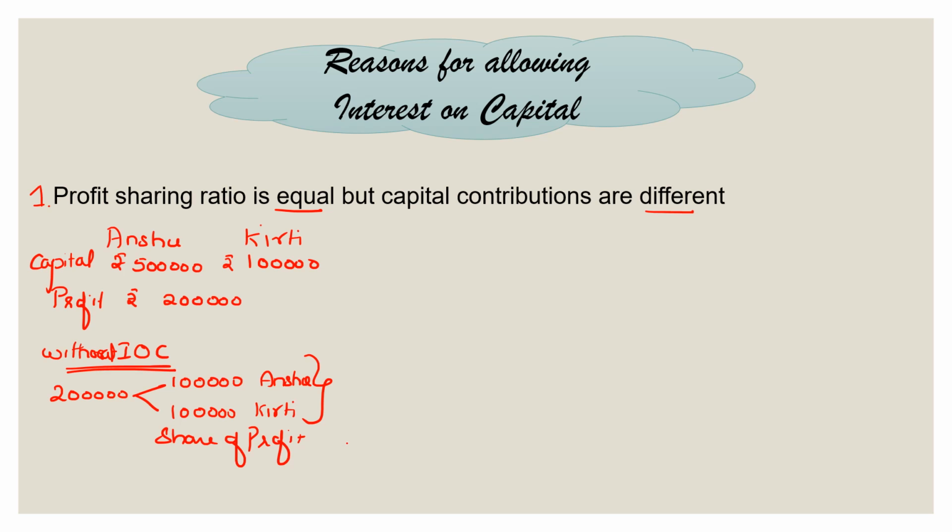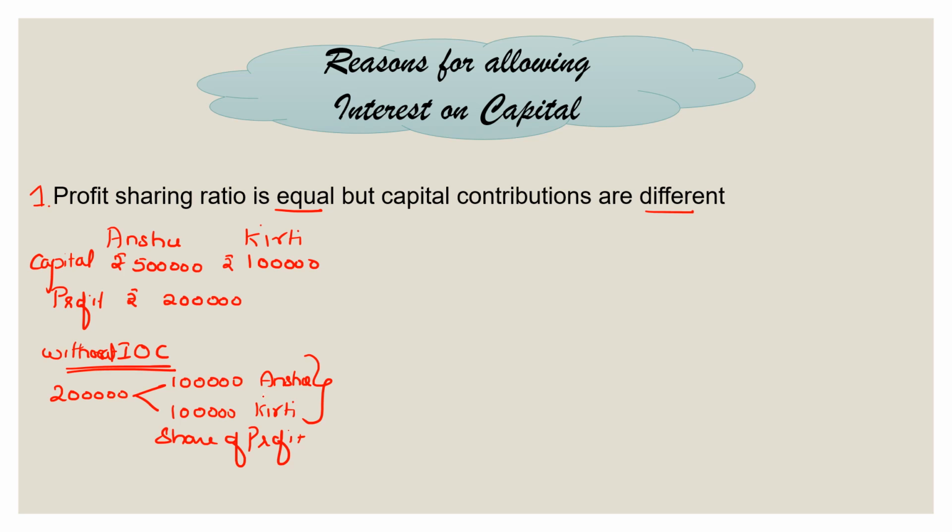But on the face of it, when you look at it, you find that the capital contributions are different. Anshu has brought in 5 lakh rupees, almost 5 times the capital contributed by Kirti. But Anshu is going to get the same amount of profit which Kirti is going to get. So Anshu is not going to be very happy about it. That although he has contributed so much more than Kirti, he is getting on terms same as what Kirti is getting by contributing just 1/5 of the capital that Anshu brought.